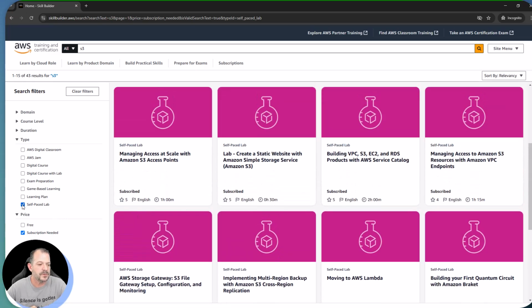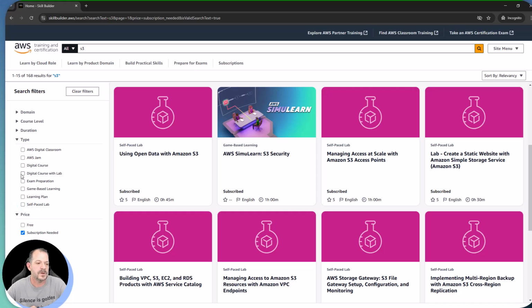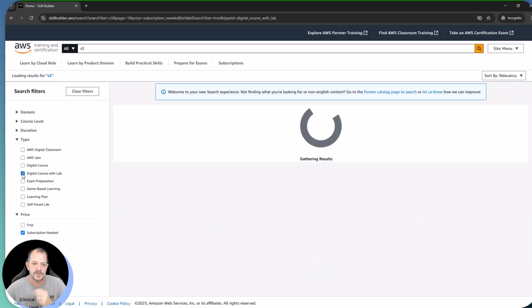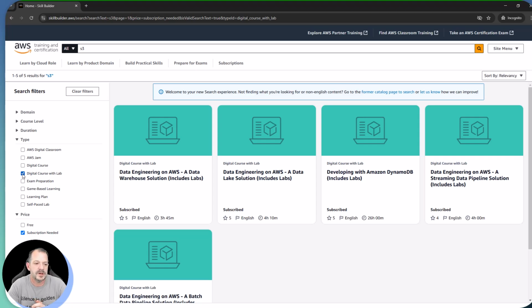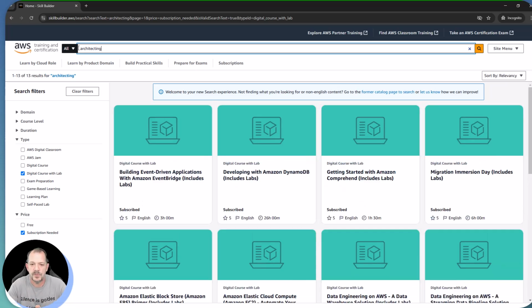What I want to point out, though, is one of the bigger things that I think is available as part of the subscription, and that is something called a digital course with lab. We're going to search for the word architecting up here. There's a course called Architecting on AWS. It is what I would consider to be a foundational course for anybody looking to get involved with AWS. So we can either attend an Architecting on AWS course through our employer, or we could take it as a digital course with a lab.